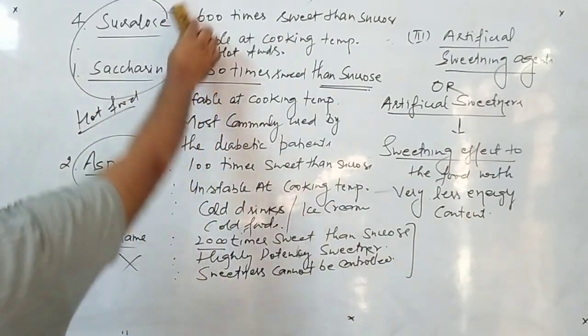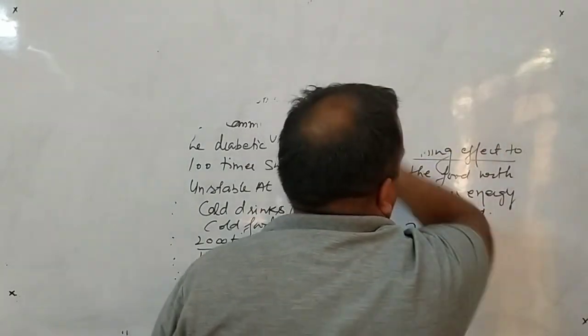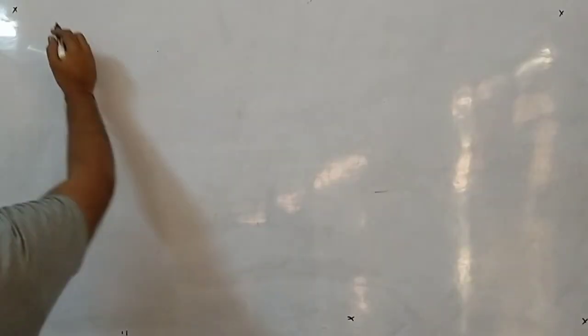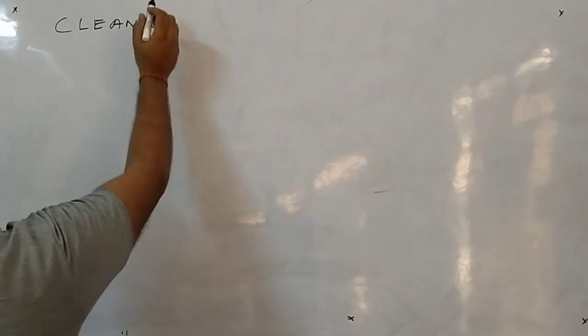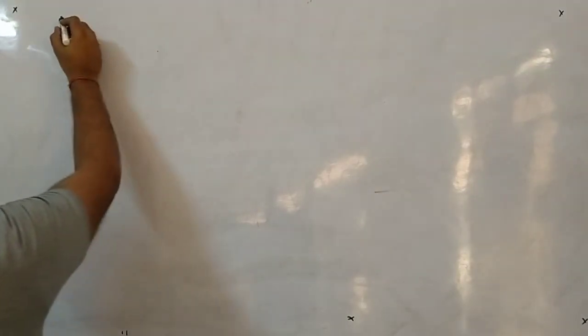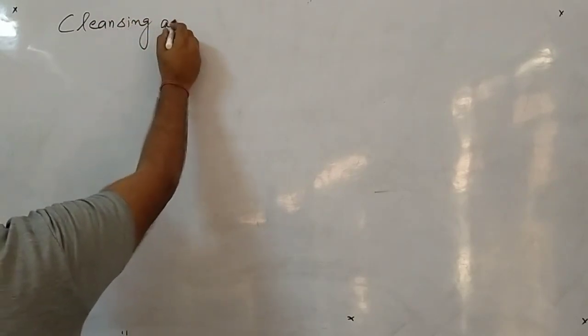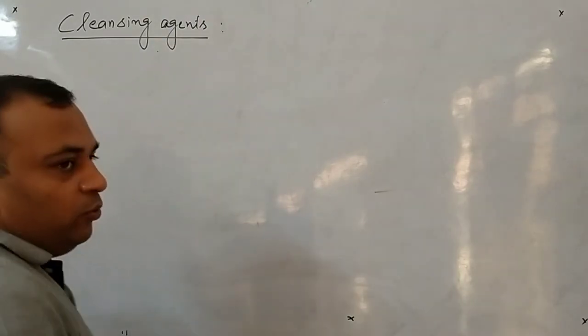Now we'll shift to the second part of today's lecture, that is cleansing agents, or you can say cleaning agents. Now listen, what do you mean by cleansing agent?